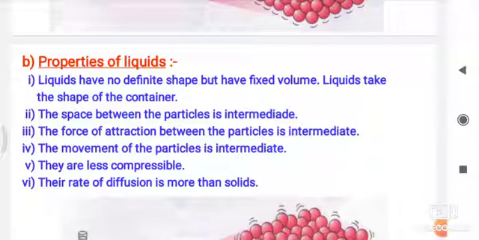Solid is also less compressible. Here water is also less compressible. The rate of diffusion is more than the solid. Here diffusion means one substance gets dissolved into another substance. That is called the rate of diffusion, and it is more than the solid.